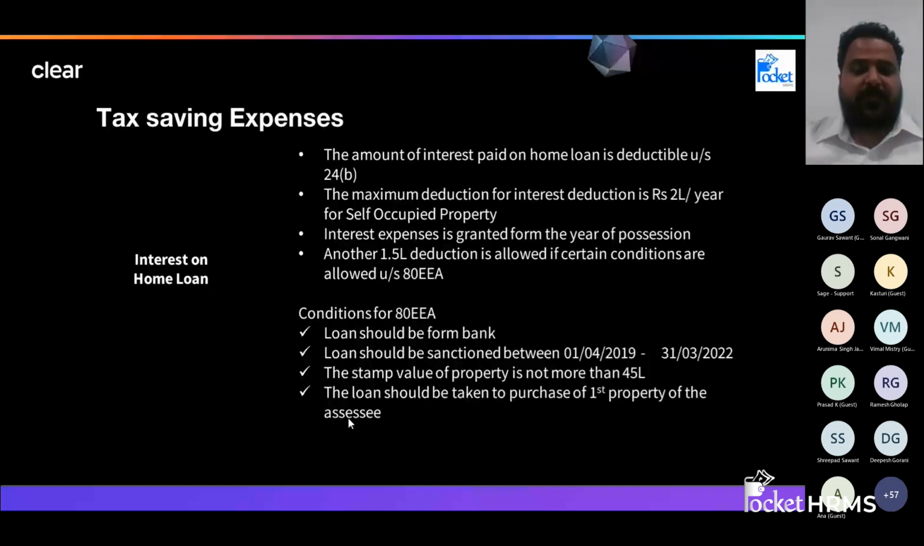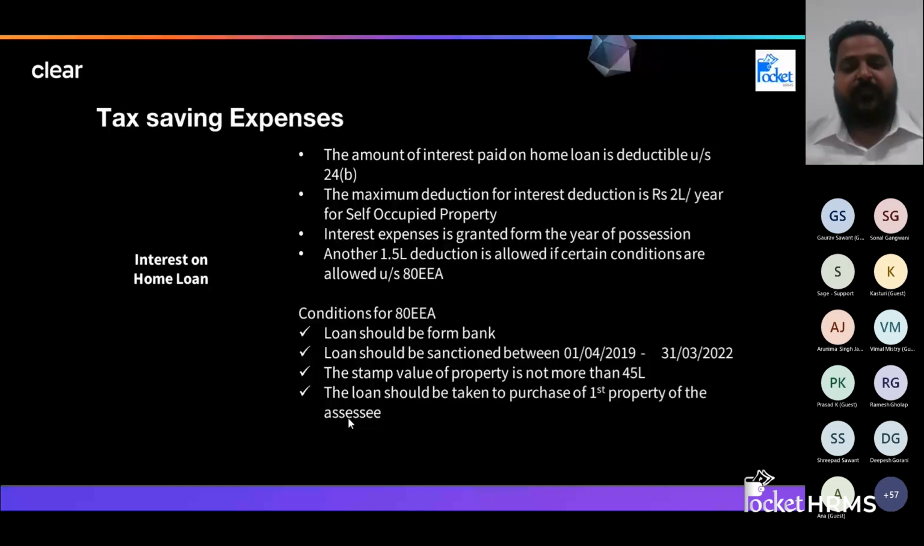Going ahead. Now we all know that whenever we buy a house property on loan, then we can claim the interest we are paying as a deduction in our income tax. So how to do that? Whenever you are buying any home on a home loan, the interest component up to rupees 2 lakhs you can claim under income from house property. So that would be reduced from your total income.